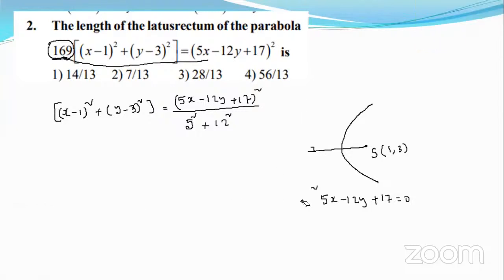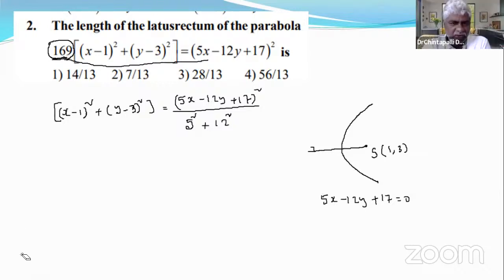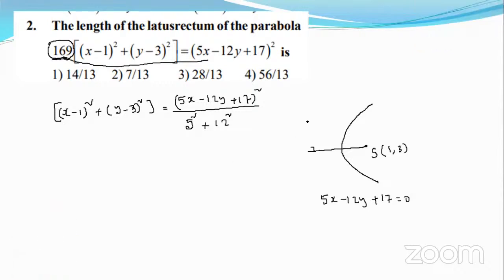Mod of 5 minus 36, sir. Yes, you're right. Go ahead. 5 minus 36 plus 17 by root of 25 plus 169, equals 5 minus 36 plus 17 by 13.